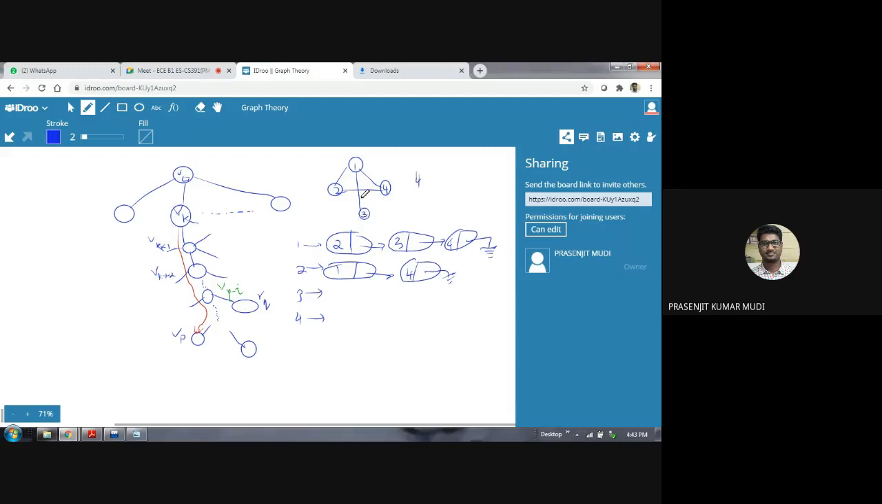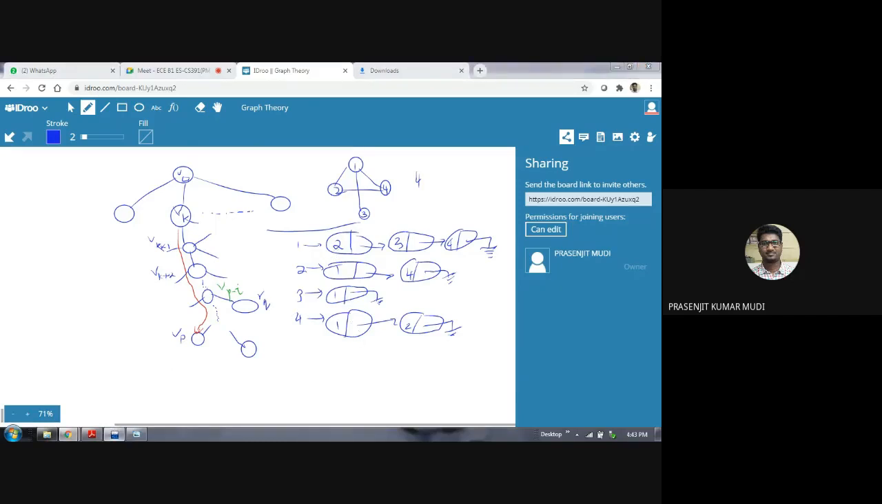Similarly, 3 is only connected to 1. So 1 is the only adjacent vertex to 3. So the linked list corresponding to 3 contains a single node 1, null. And similarly 4 is connected to 1 and 2 only. So 1, and 2. So this whole thing is known as adjacency list. 4 linked lists are there corresponding to 4 vertices.